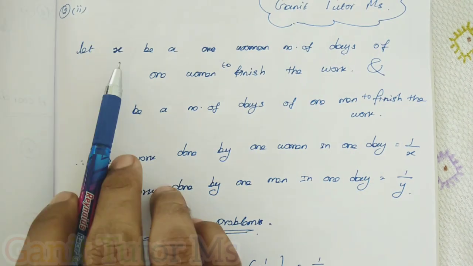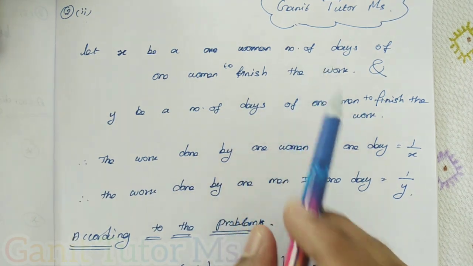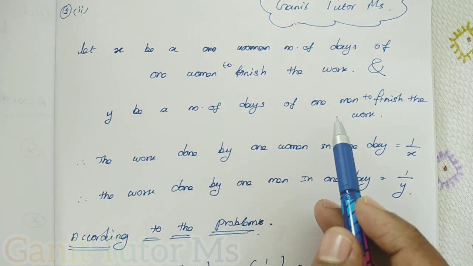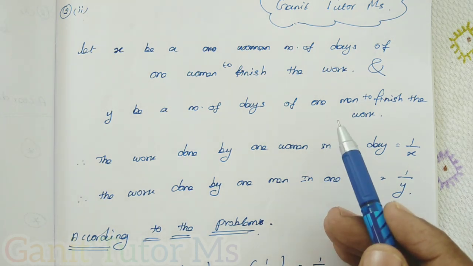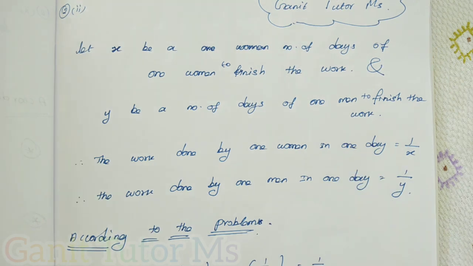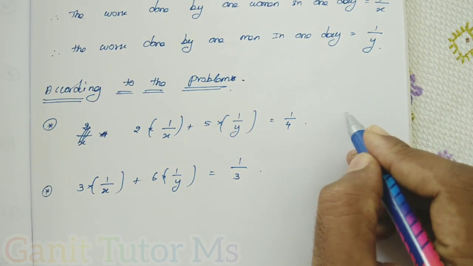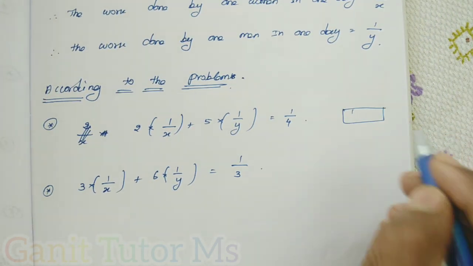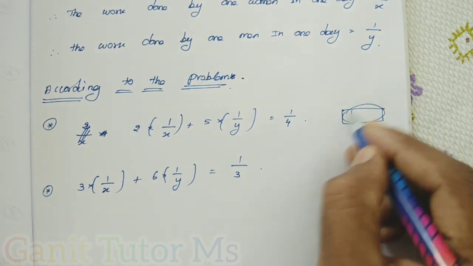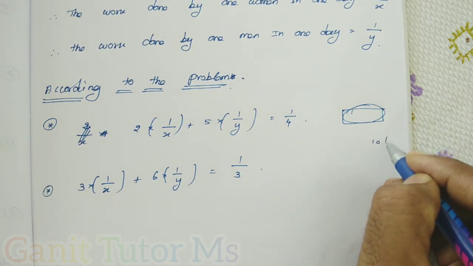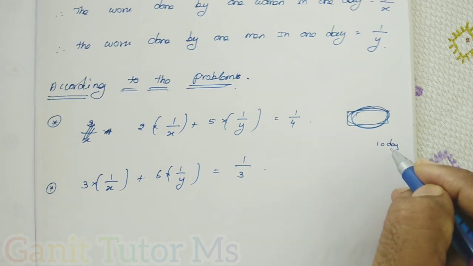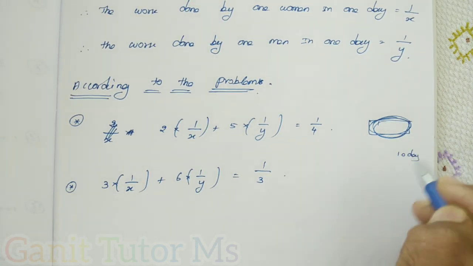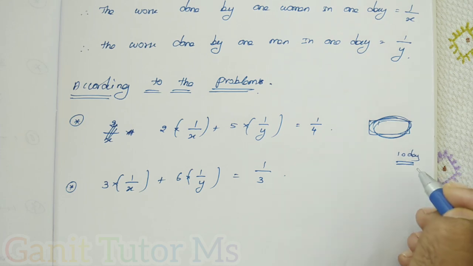Now let me find how much work can be completed in one day.